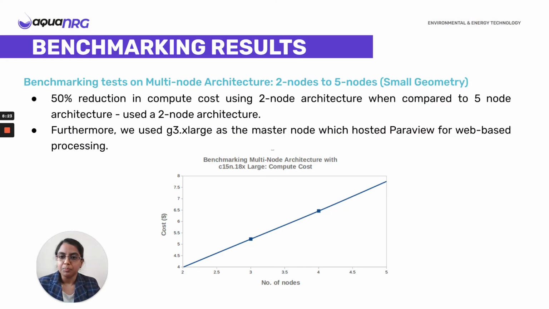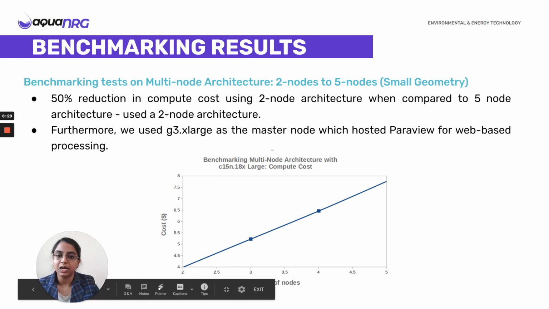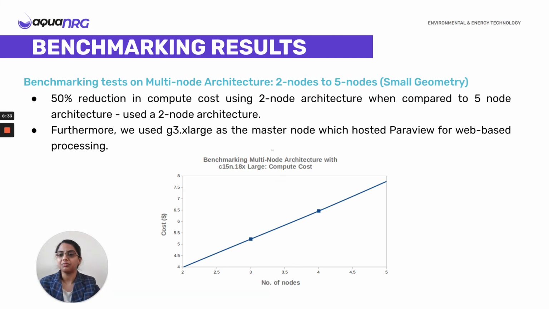And when we compared the computation cost for different node architectures, we found that with the 2-node architecture, we had a 50% reduction in cost when compared to the 5-node architecture. And this became a determining factor in our choice for the 2-node architecture, which included C15 and 18x large instances. In addition to those, we used G3x large as a master node, which could host ParaView for web-based post-processing.